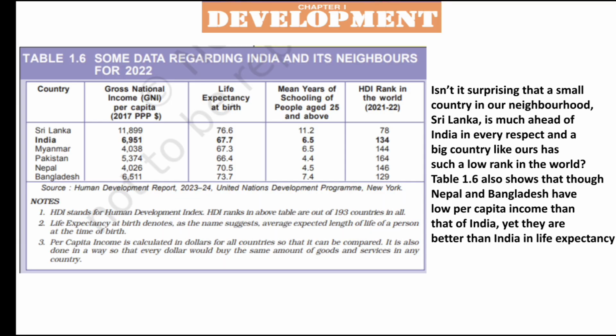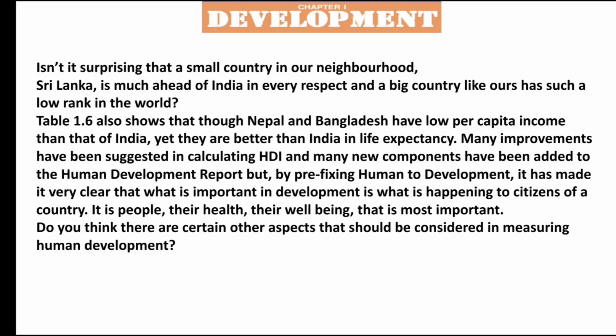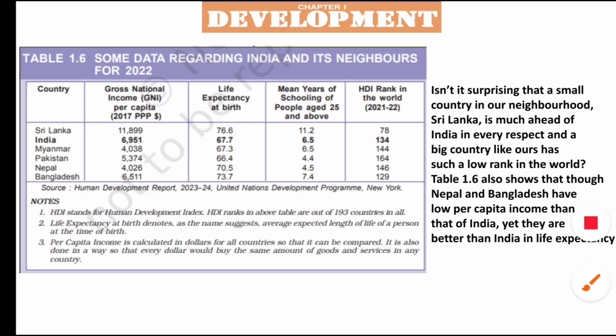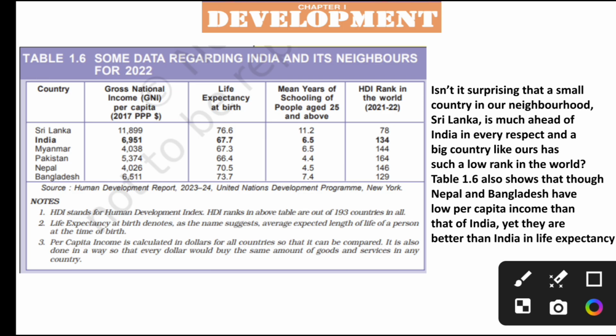Now let us see the report. In this, you are able to find India and its neighboring countries' data. What does this data tell us about? Gross national income, life expectancy at birth, mean years of schooling, and HDI rank, Human Development Index rank in the world. Here Sri Lanka, India, Myanmar, Pakistan, Nepal, and Bangladesh are the neighboring countries of India. HDI stands for Human Development Index. HDI ranks in the above table are out of 193. This record is about 2022.